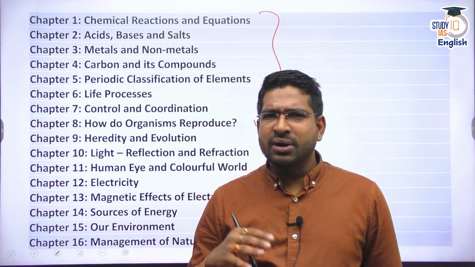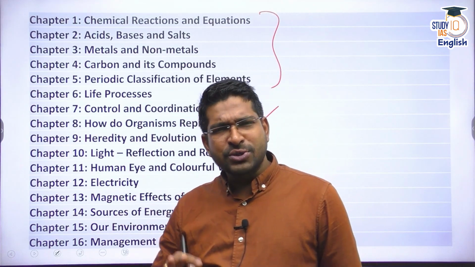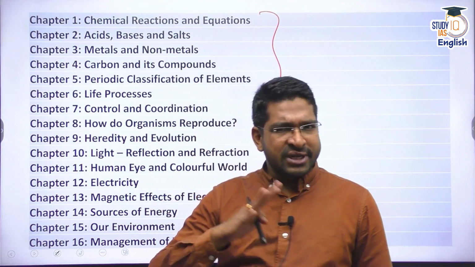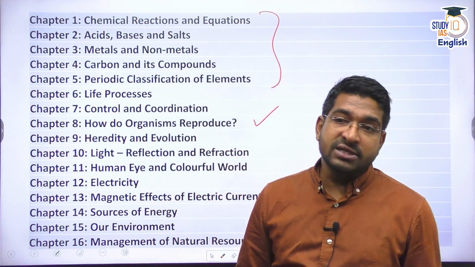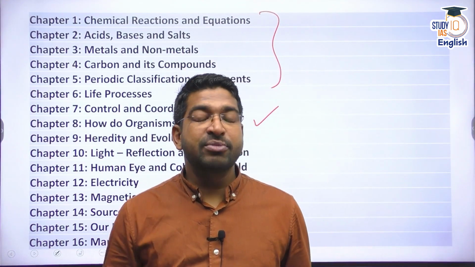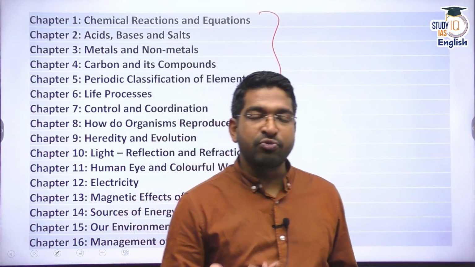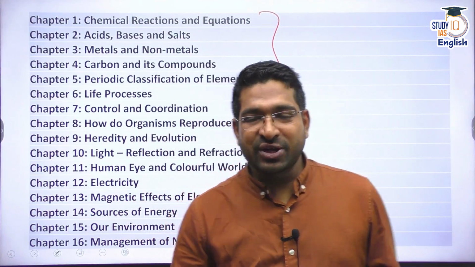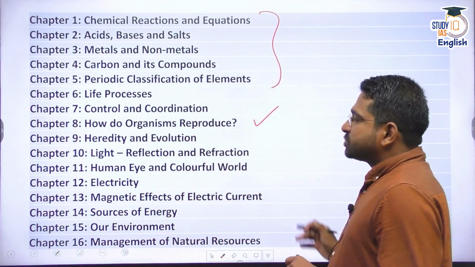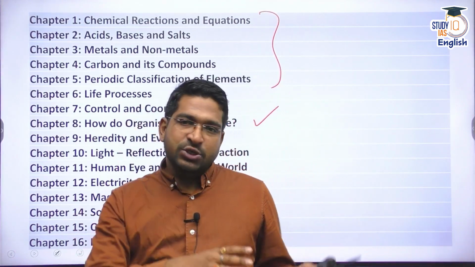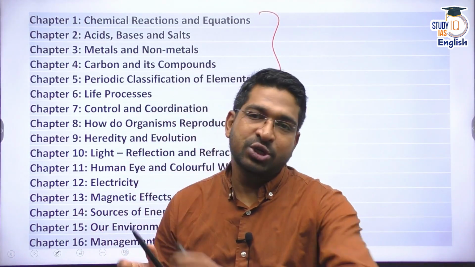We also discussed how plants have some sort of control and coordination mechanisms. Although they seem stationary, they have some response to stimulus, as well as some phytochemicals which help them in their growth and in their limited movement, whatever they have, right? So today's interaction is about how organisms reproduce. Our agenda here would be to understand asexual reproduction and sexual reproduction as well.